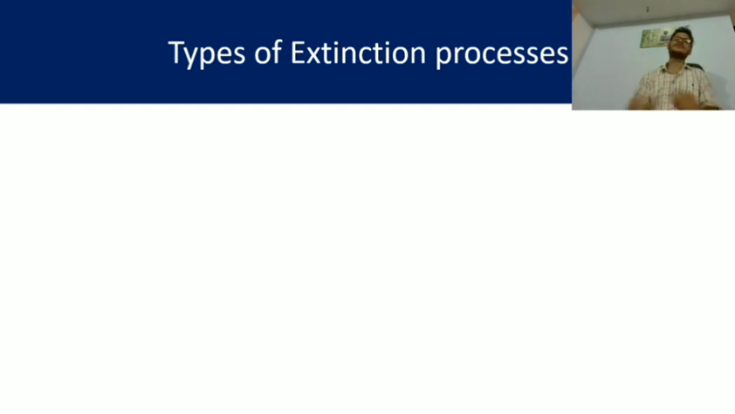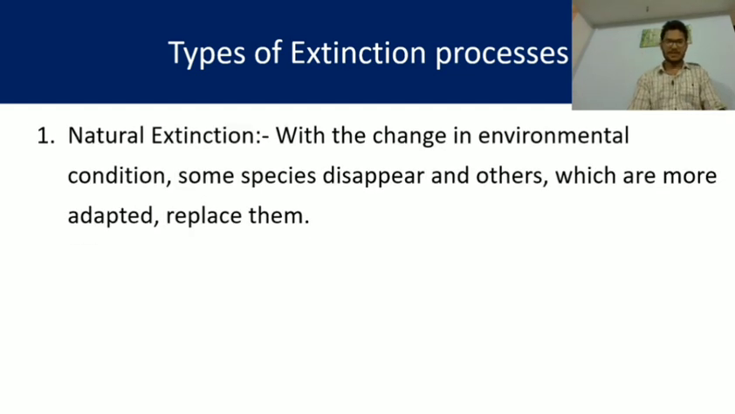Okay, what are the types of extinction process? The first one is natural extinction, which means that with the change in environmental conditions, some species disappear and others which are more adapted replace them. So the organisms which are more adapted to the changed environmental condition are the ones who survive. The one who cannot adjust to the changed environment will become extinct. So this is natural extinction.